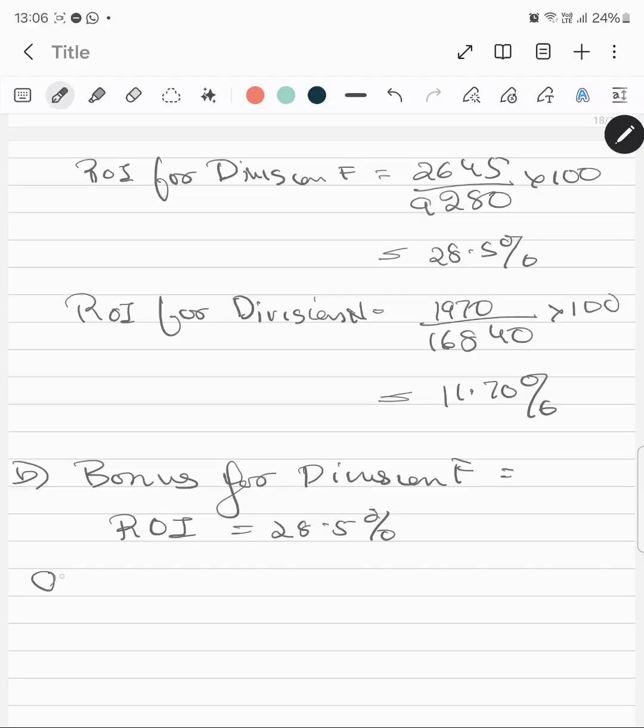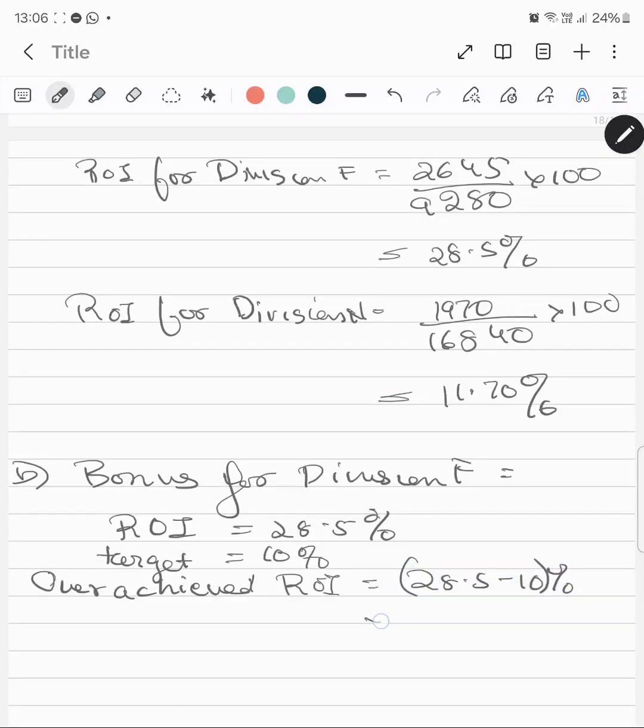The target was 10%, so the overachieved ROI is 28.5 minus 10%, which is 18.5%. It has overachieved by 18.5.